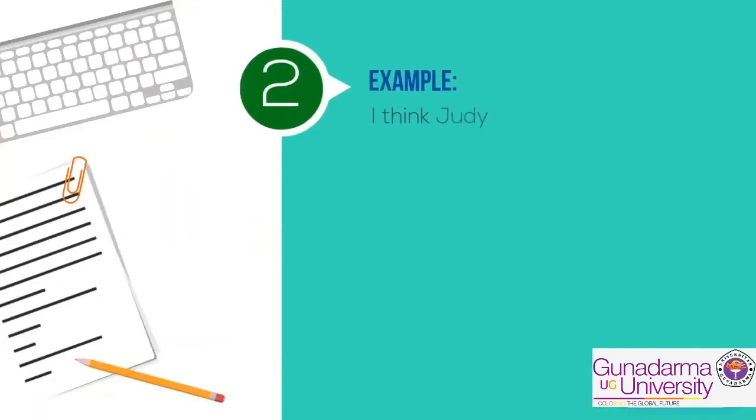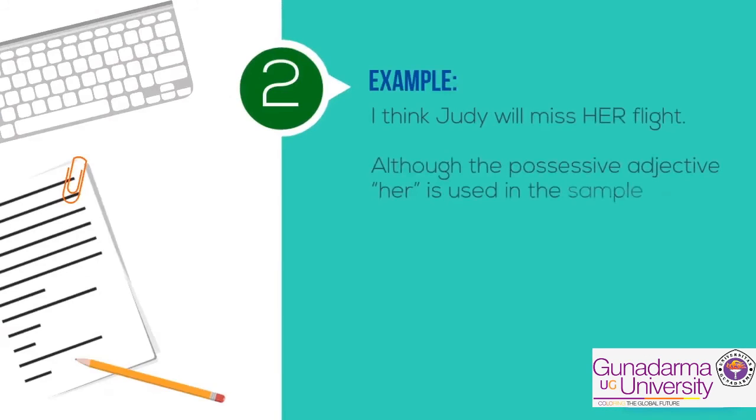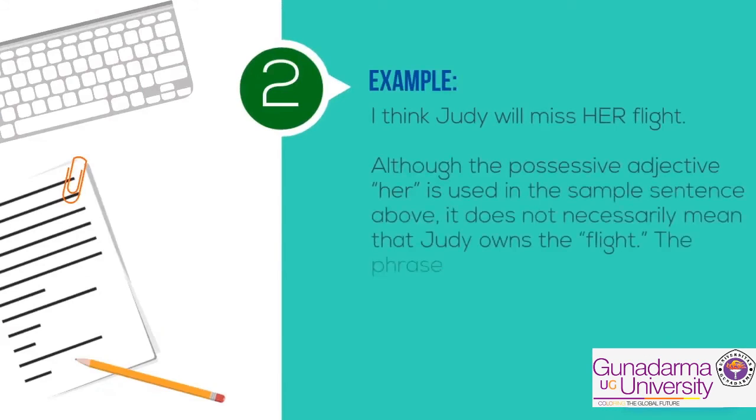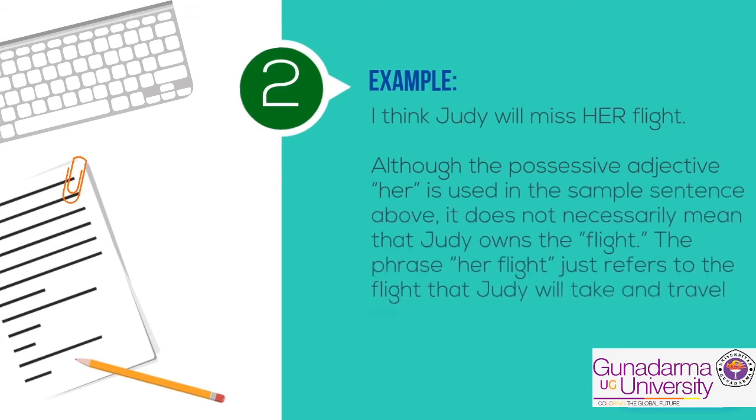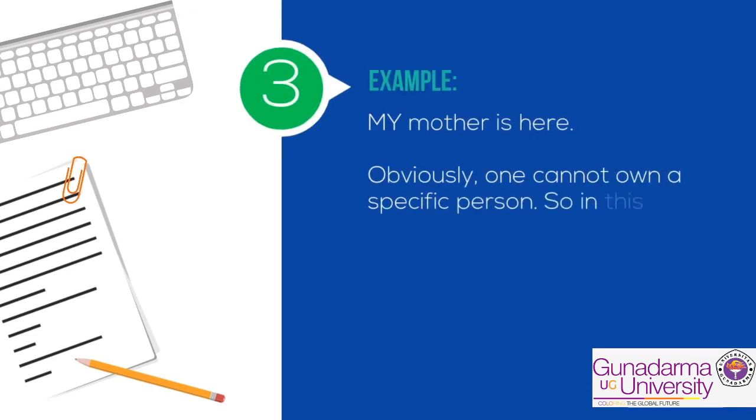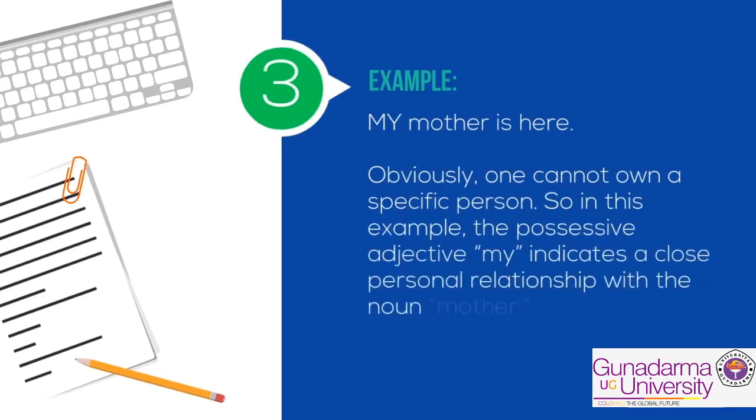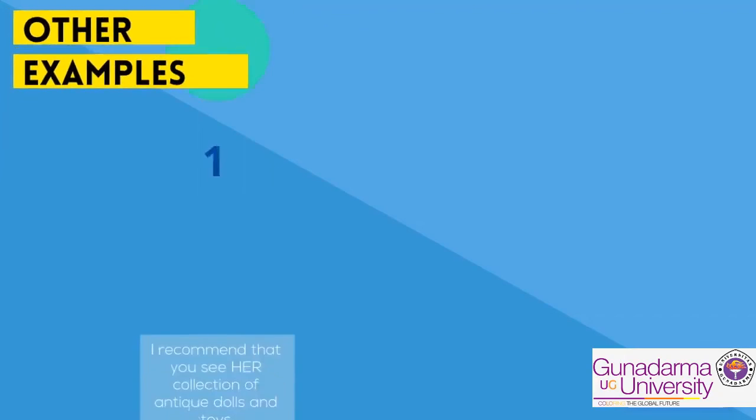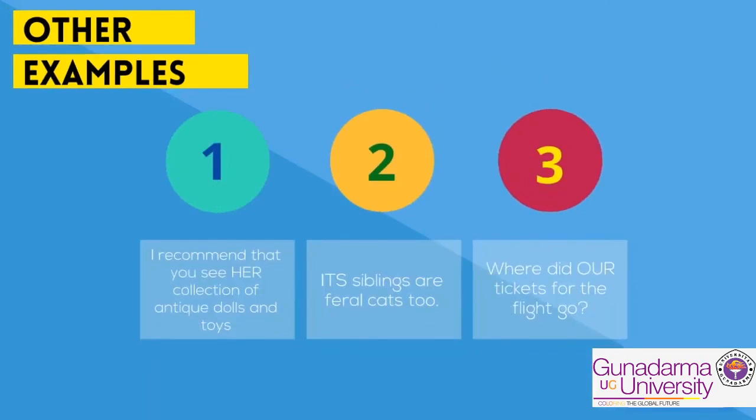Another example, I think Judy will miss her flight. Although the possessive adjective her is used in the sample sentence above, it doesn't necessarily mean that Judy owns the flight. The phrase her flight just refers to the flight that Judy will take and travel on. My mother is here. Obviously, one cannot own a specific person. So in this example, the possessive adjective my indicates a close personal relationship with the noun mother. And here are other examples using possessive adjectives.